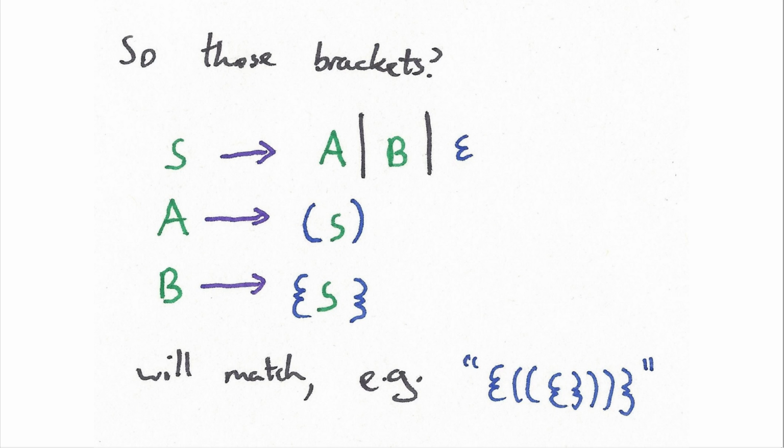A and B are non-terminals, so as soon as we see an A, we can go to the A starting rule, and then we replace that A with parentheses, S, closing parentheses. And then we've got an S again, and we can start again here, and then we can have another A, and we can have as many of these parentheses as we want, and as many of these ones too, because it can be A or B. But at some point we end, and we end up with an empty string in the middle, and it will match any arbitrary number of matching parentheses, where we have this, this, this, and this, and now the right-hand side.